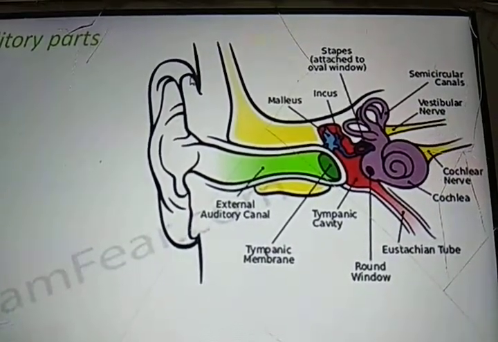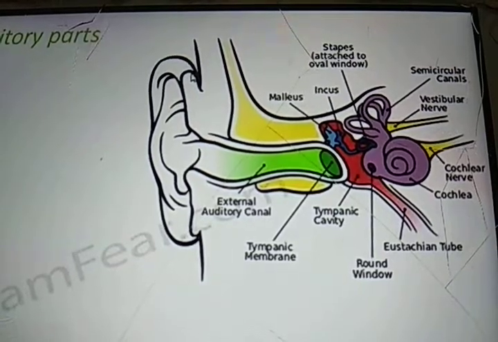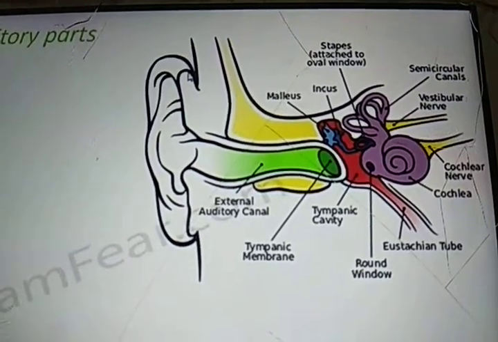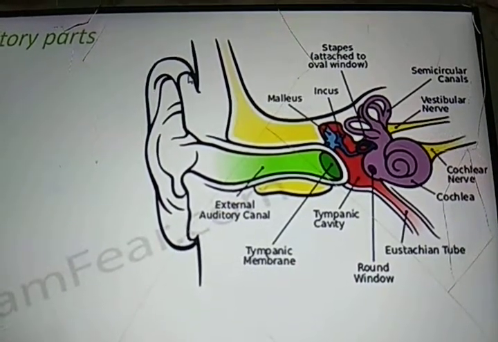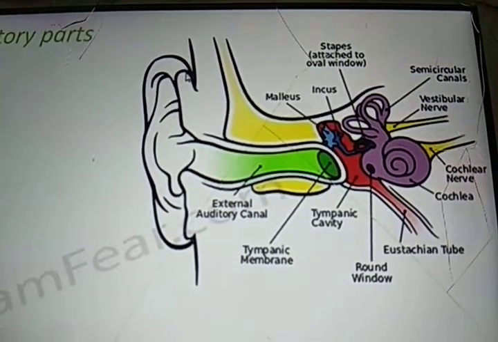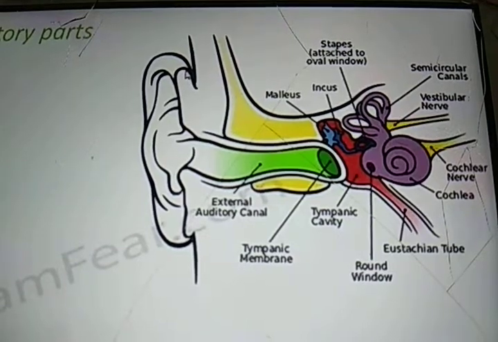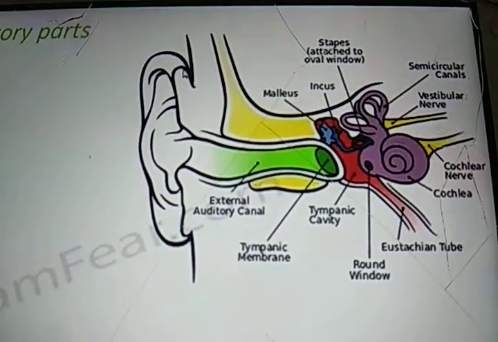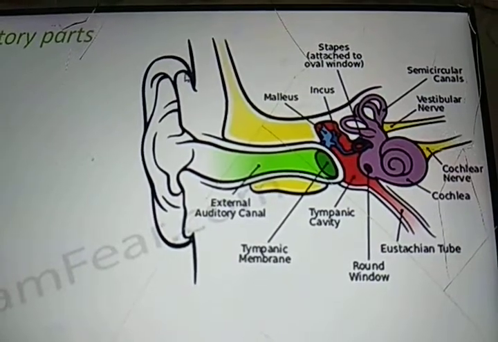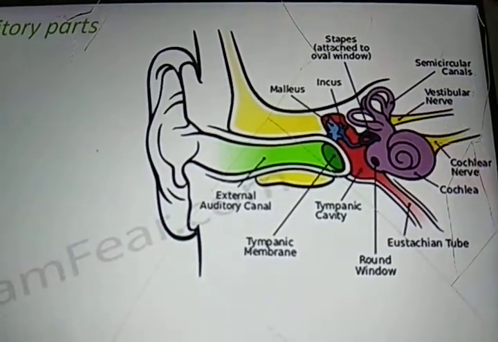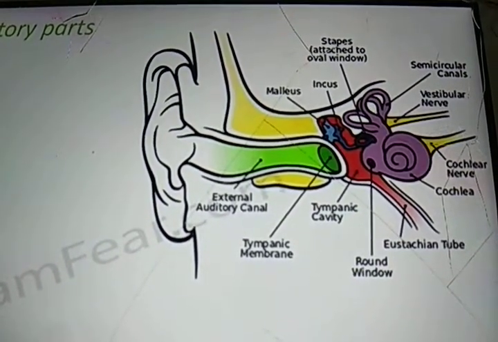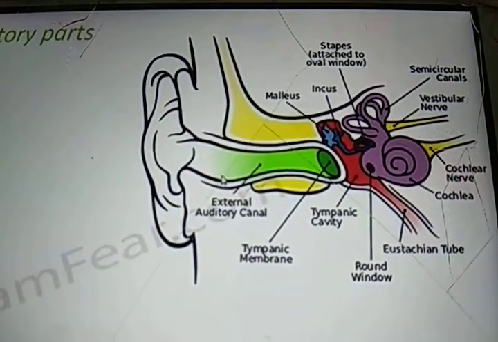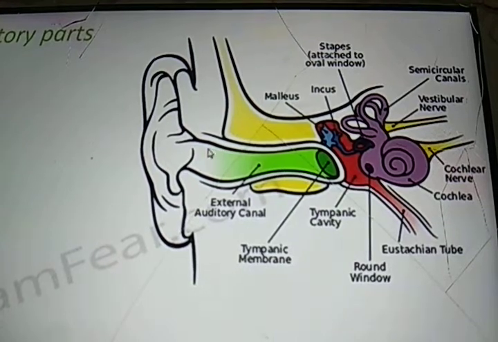So the various auditory parts, that means those parts which help us in hearing, are the entire structure of the ear, which you are able to look at on the screen: outer, middle and inner ear. Outer means the outer part which we can see from outside, which is also called the pinna. Okay, so from the outer ear starts the auditory canal.